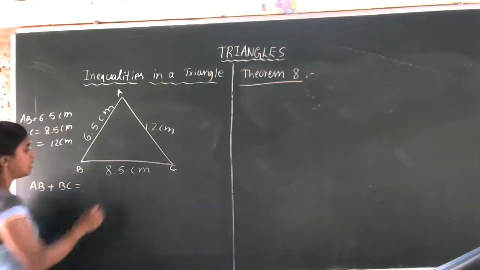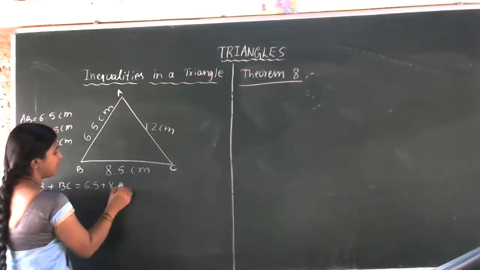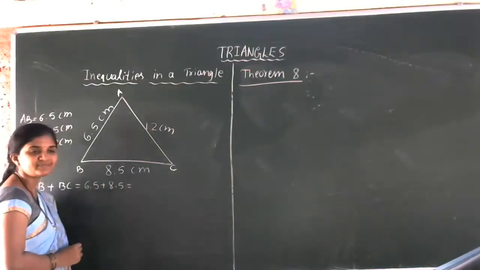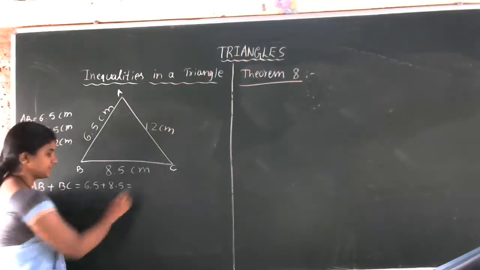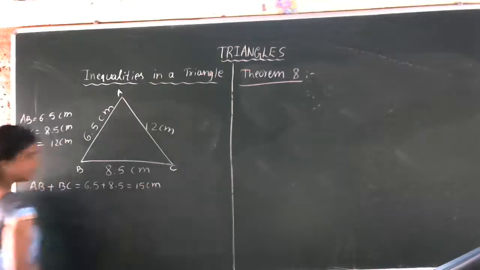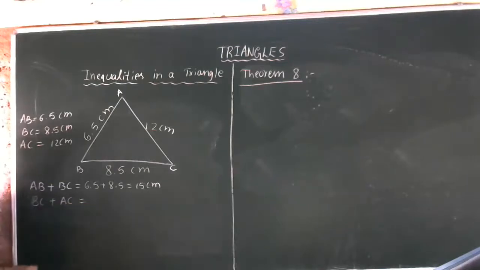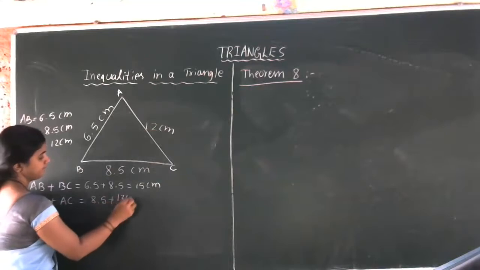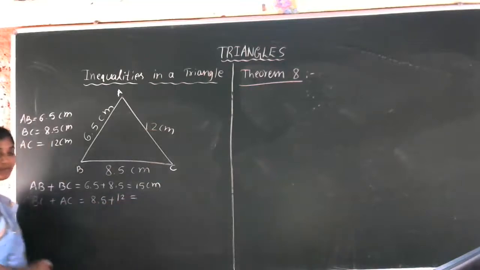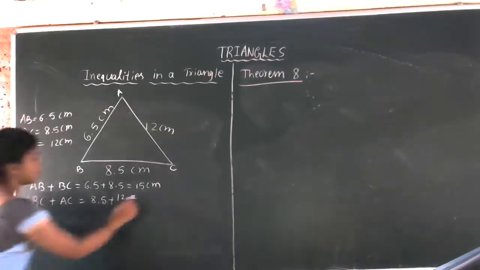15 centimeter. Okay. So then AB plus BC, that is 6.5 plus 8.5. What is the result? Yes, 15 centimeter. Now BC plus AC. What is the measurement? BC plus AC? 20.5 centimeter.